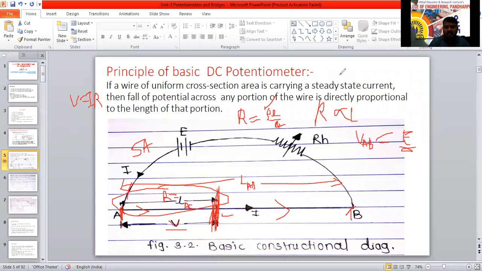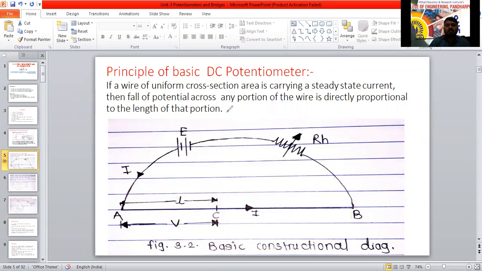So for that reason, I will read the sentence now. Just check it. If a wire of uniform cross-sectional area, this is the uniform cross-sectional area we have, is carrying a steady state current. Steady state current means constant current. Understood? Now 5 ampere is there, means 5 ampere only will continually flow in the complete circuit.